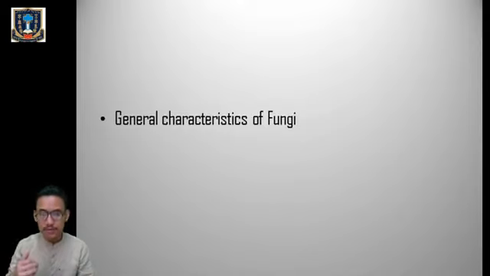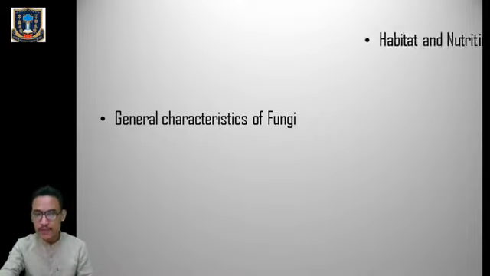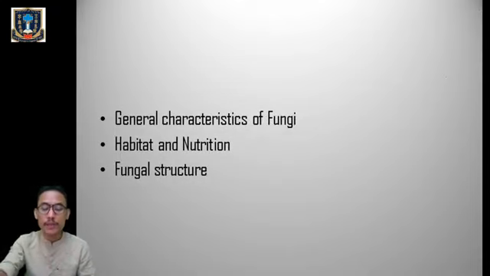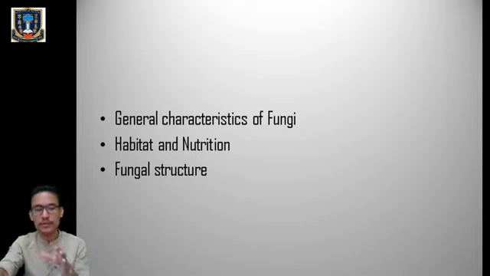In this particular class, we are going to cover the topic under the kingdom fungi: general characteristics. Then we learn about the habitat and nutrition of kingdom fungi. Then we look into the fungal structure. So these three subtopics we are going to cover in today's class.